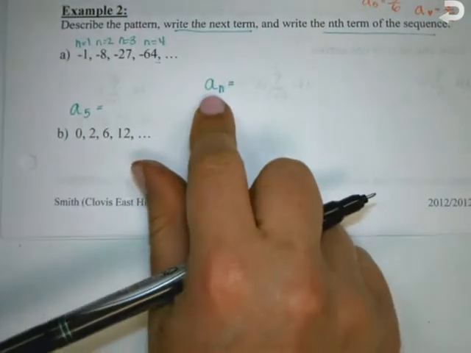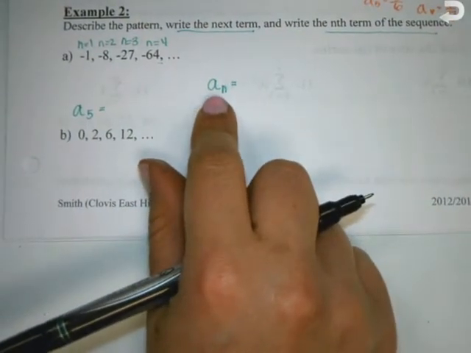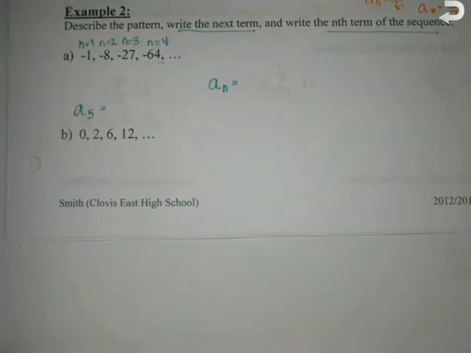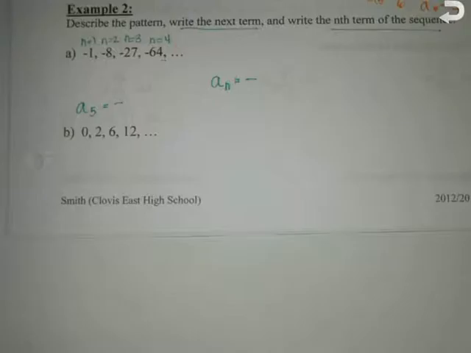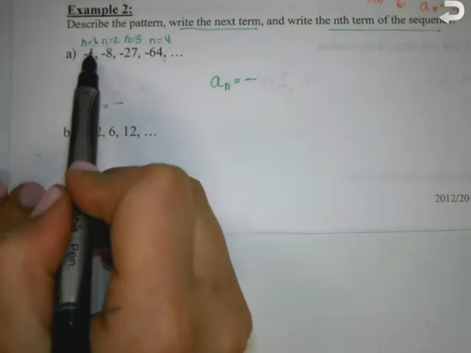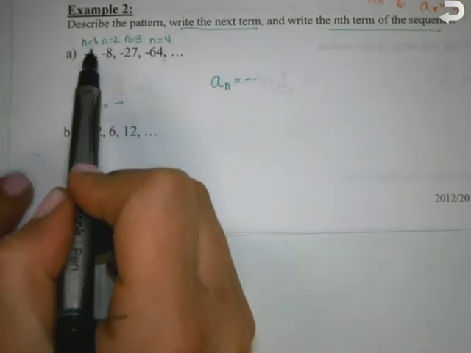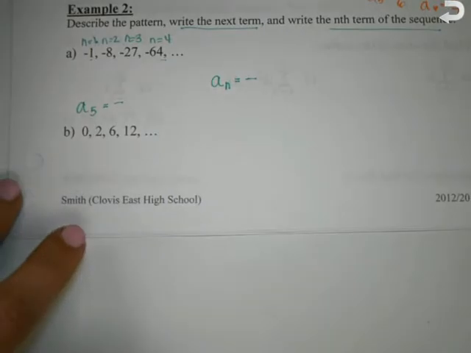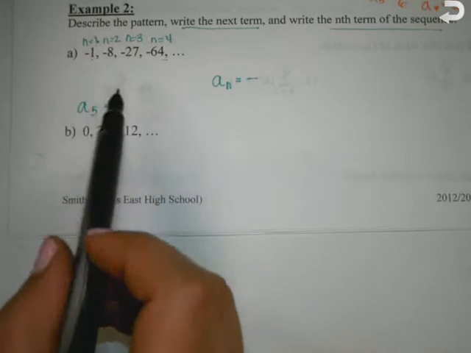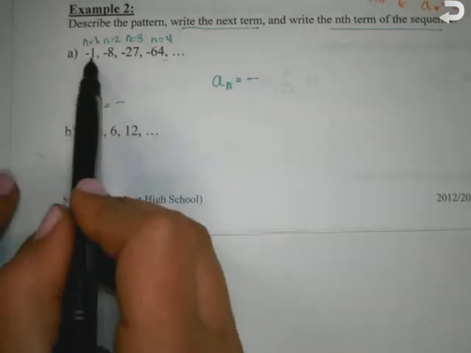So let's look at this. What are some things you notice? It's going to be negative for sure. So I'm going to put a negative here and a negative here. Now we need to look at the number term, 1, and how can I get 1 to turn into negative 1? What are some ways that we can turn 1 into negative 1? Multiply it by negative 1.